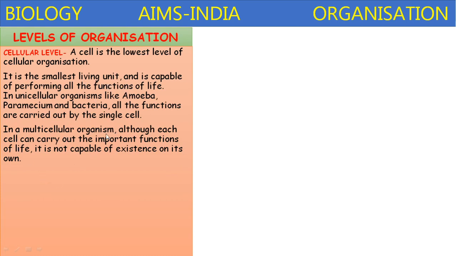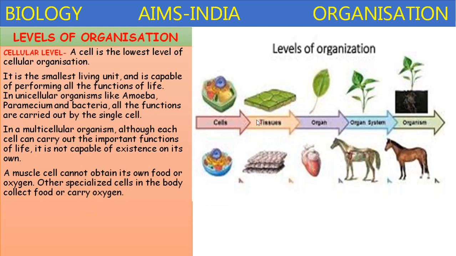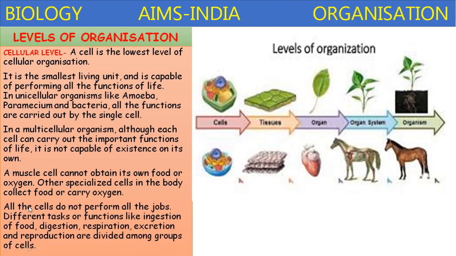In a multicellular organism, although each cell carries out the important functions of life, it is not capable of existence on its own. A muscle cell cannot obtain its own food or oxygen. Other specialized cells in the body collect food or carry oxygen to the muscles to function. Here, RBC, red blood cells, do this function. All the cells do not perform all the jobs.